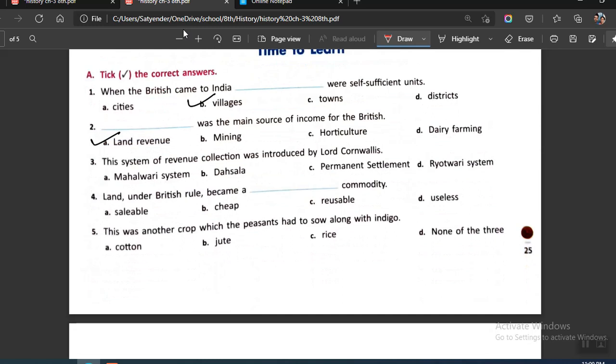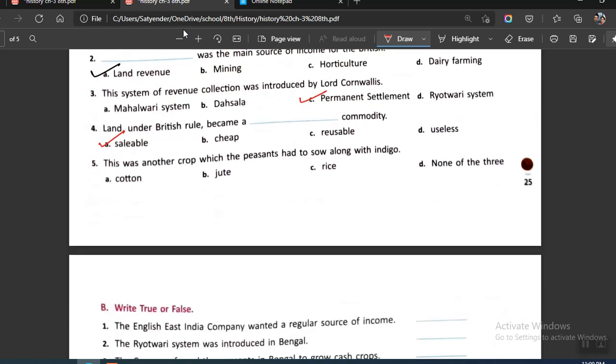Moving on to third one, we have the system of revenue collection was introduced by Cornwallis. So Lord Cornwallis, his name is associated with permanent settlement. Question number 4 says land under British rule became a dash commodity. So this is a direct line that is given in your book, that is saleable commodity.